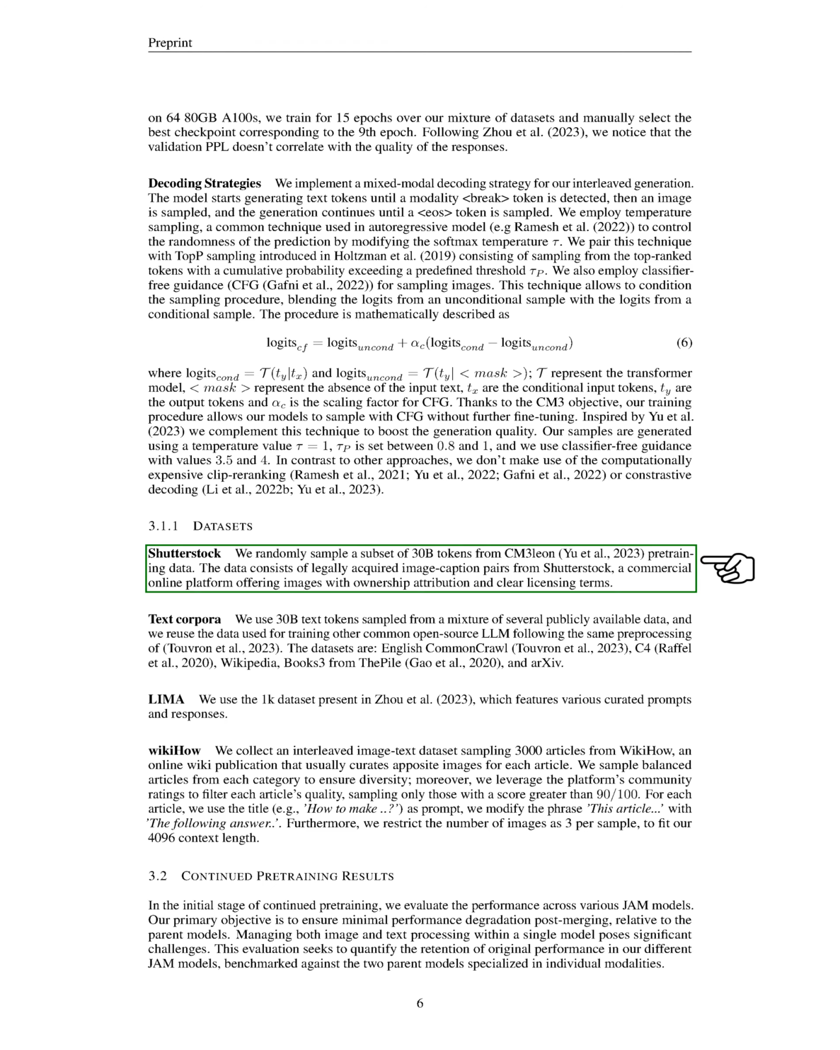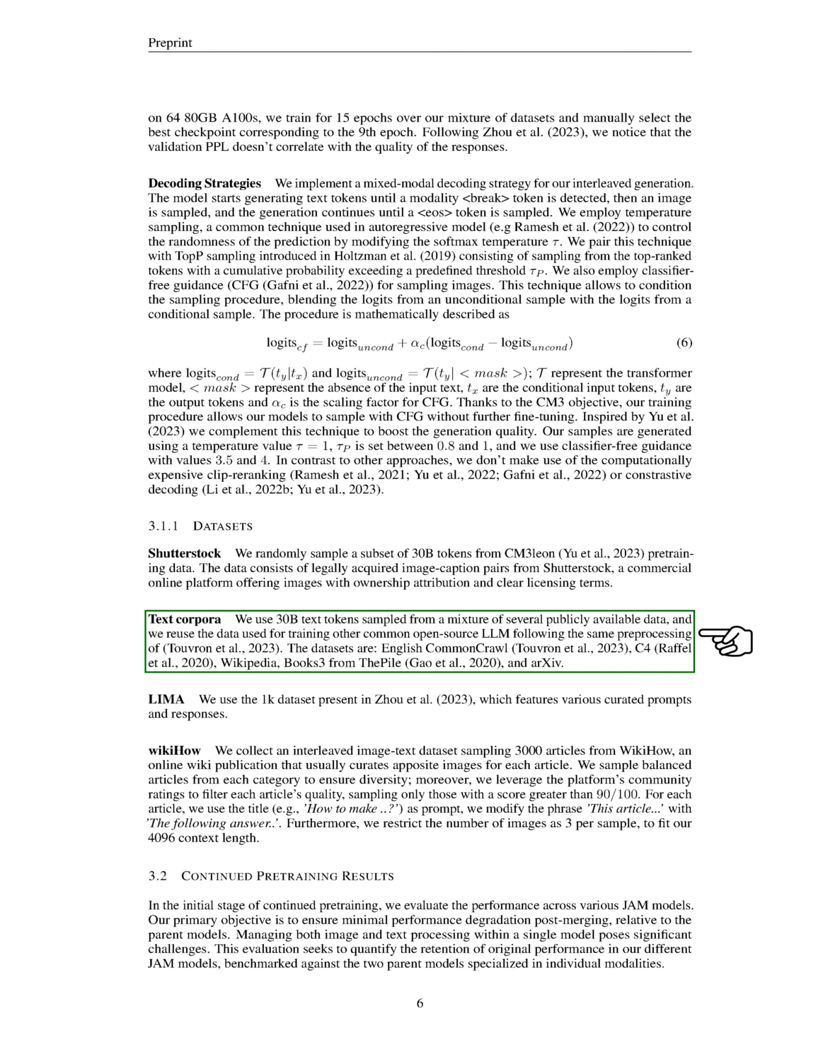Section: Text Corpora. We've used a vast collection of text tokens, about 30 billion in total, gathered from various public sources. This is the same data used to train other popular open-source large language models. The sources include English Common Crawl, C4, Wikipedia, Books3 from the Pile, and arXiv. We also used the 1K dataset from LIMA, which contains a variety of carefully selected prompts and responses.